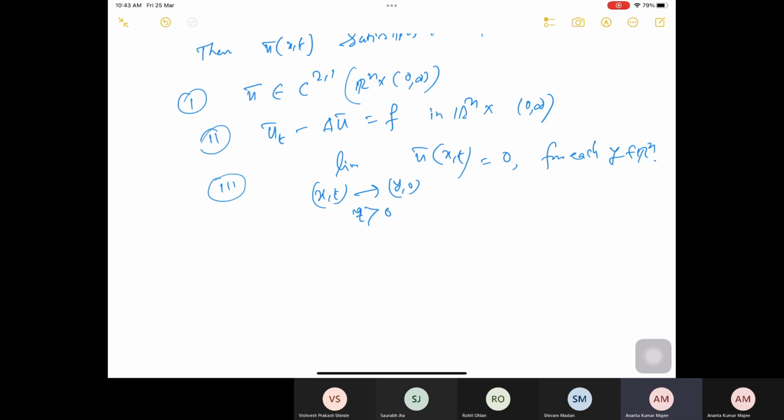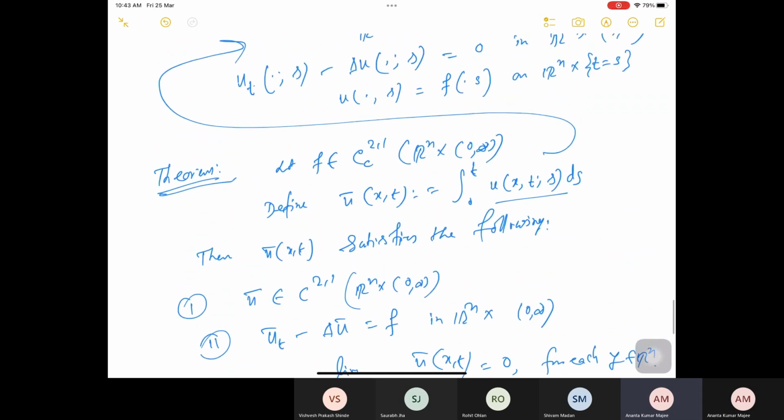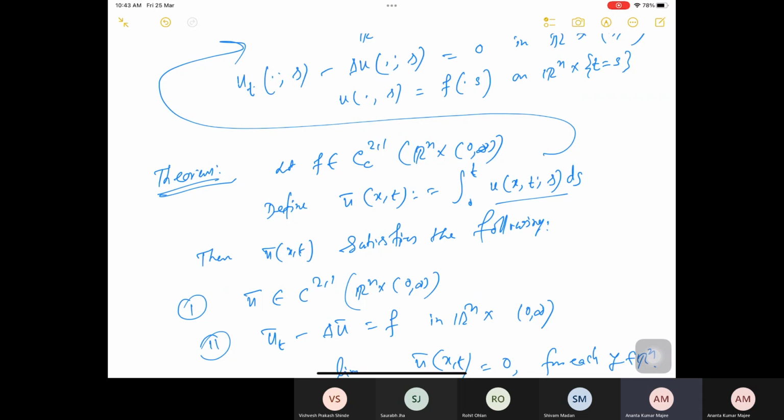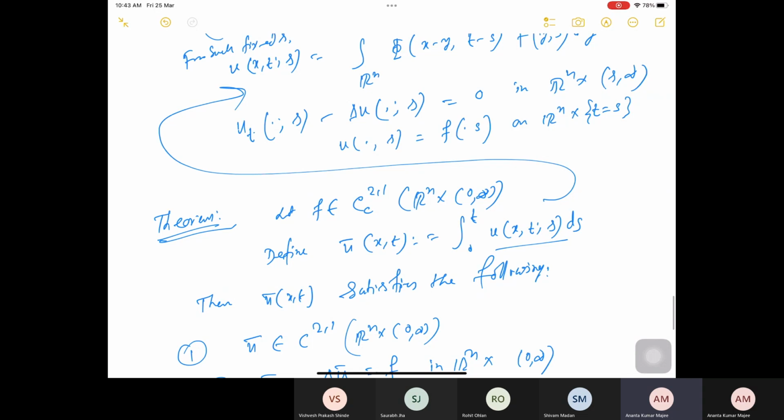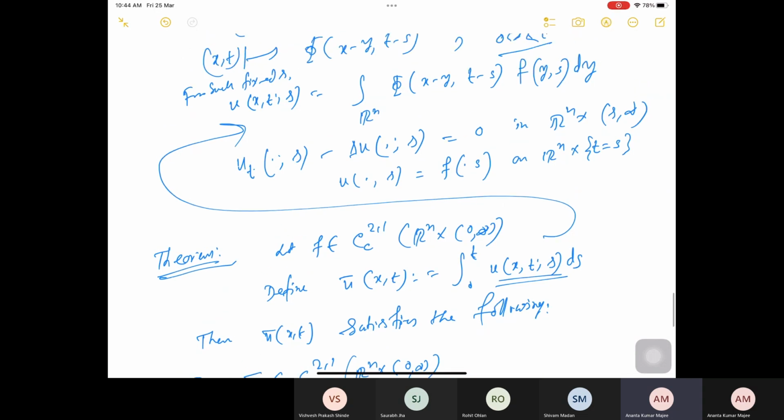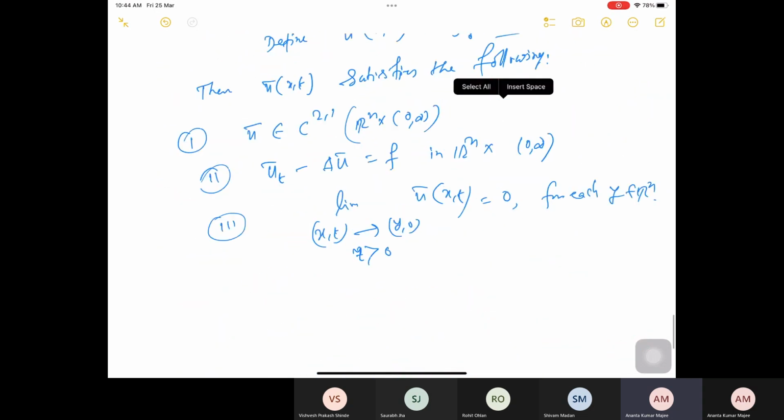Moreover, if you have space and time, then I need one more convolution, because now it gives you the zero boundary conditions. So I have u_t minus Laplace u is equal to f, u is equal to 0, where it is given in this form, as the integral from 0 to t, which is nothing but the convolution with respect to this one.